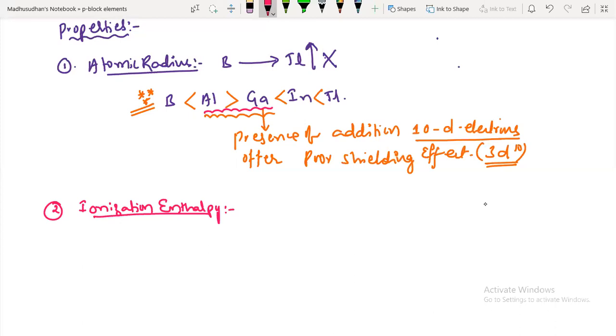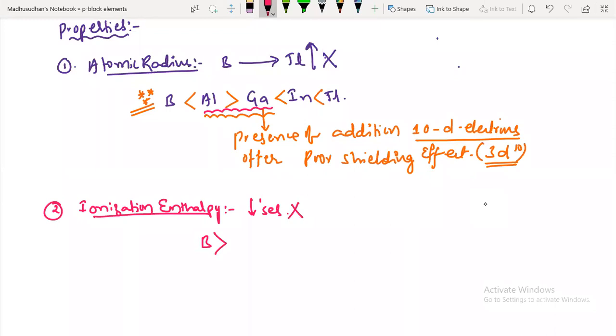Generally it is expected to decrease from top to bottom. Ionization enthalpy should decrease from top to bottom, but this does not exactly follow. Anyway, boron will have the highest ionization enthalpy.